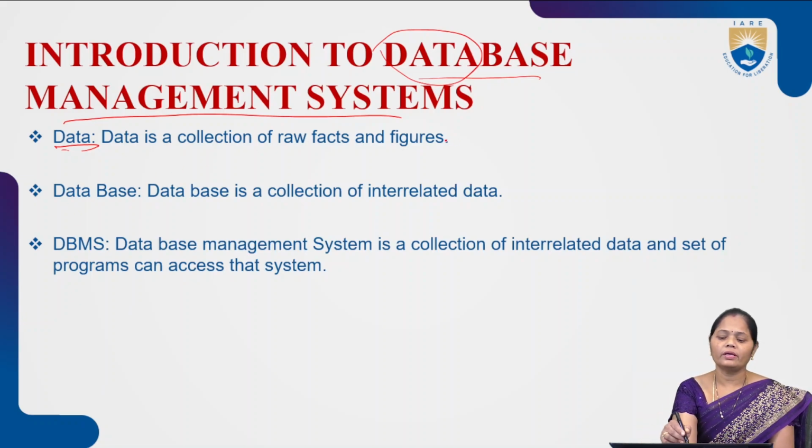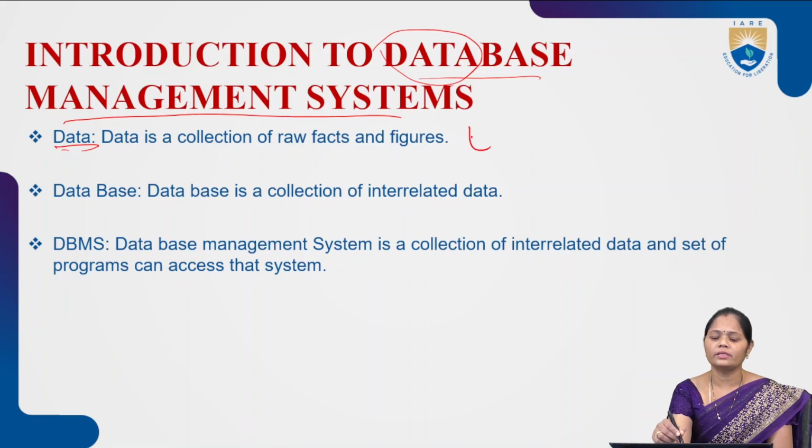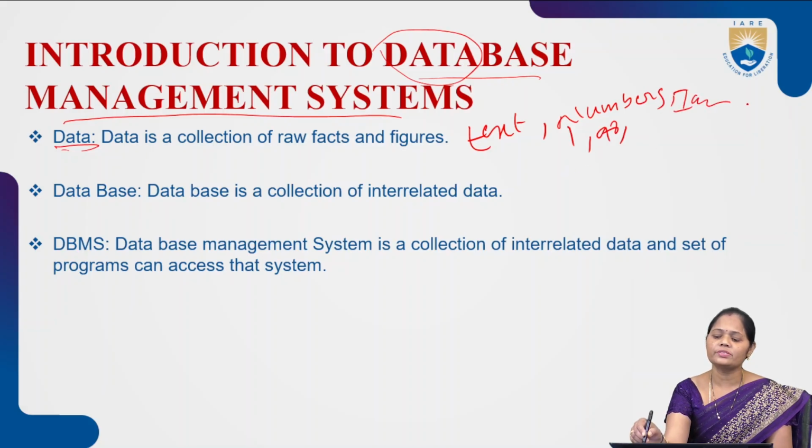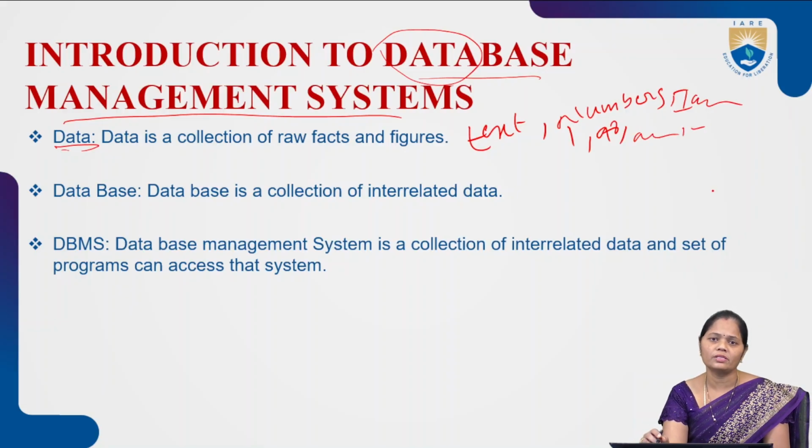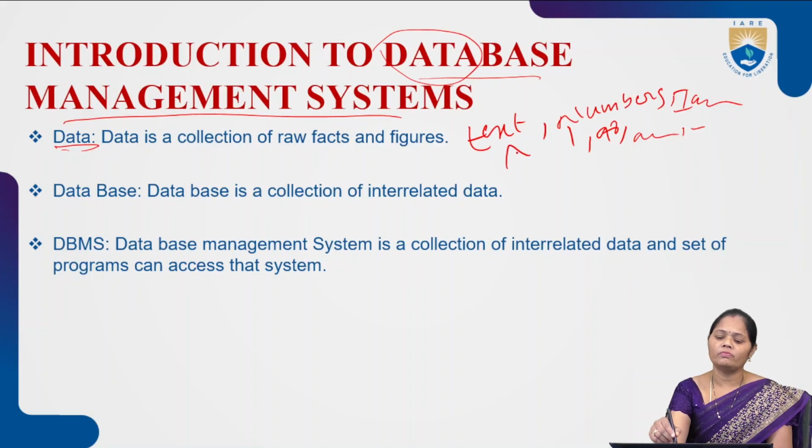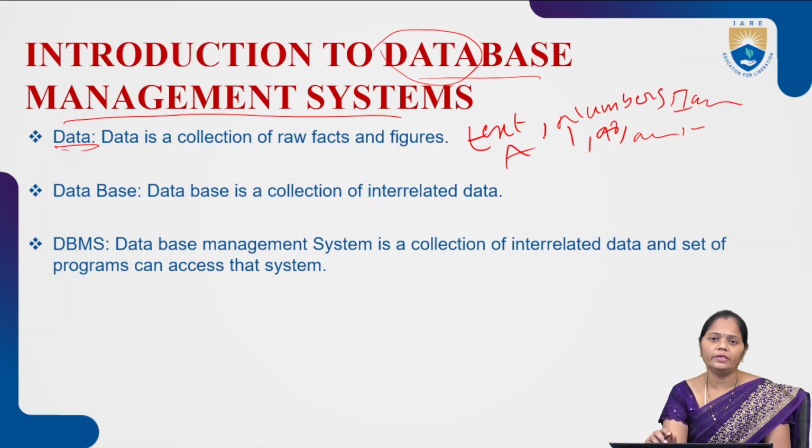Here in this data, I can consider text data as an example, and I can consider numbers like 1 or 98. I can consider images, audio files, and video files also under data. For example, if I write some alphabet, this can also become data.